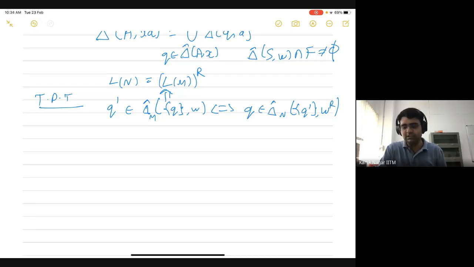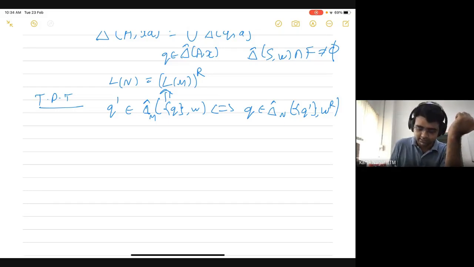And since we have switched the start states and the final states, a final state is now a start state and a start state is now a final state. So the reverse of that string is also accepted by this reverse automaton.